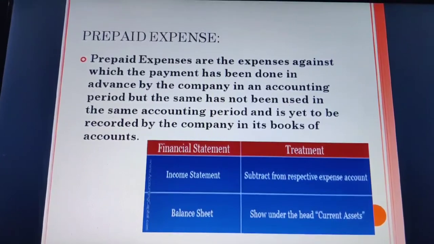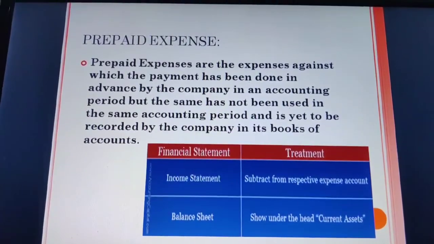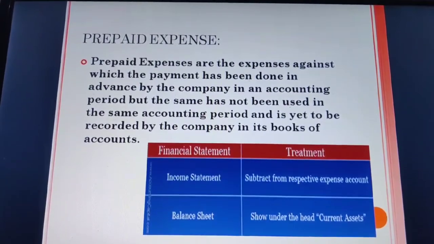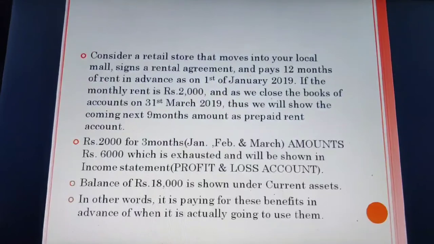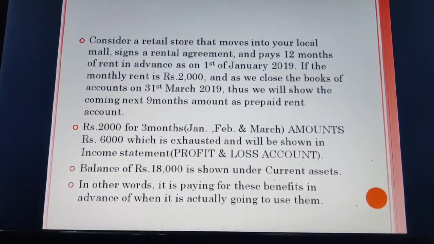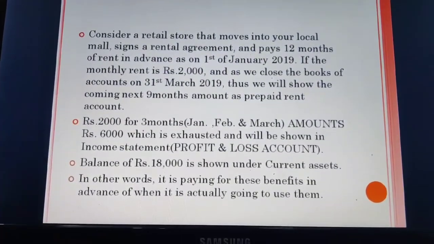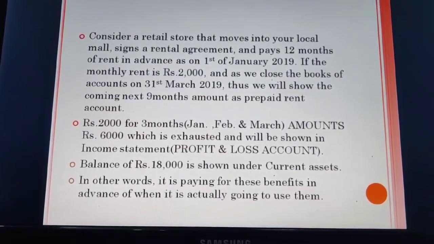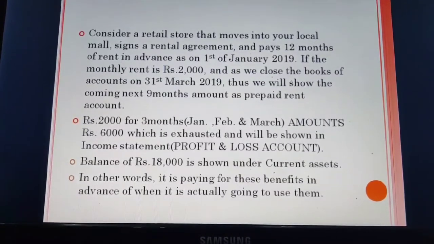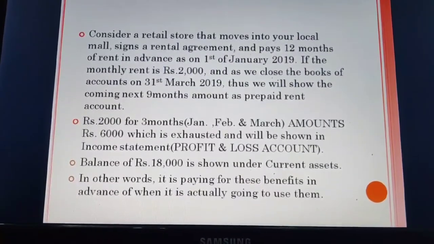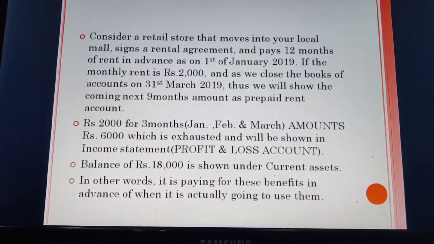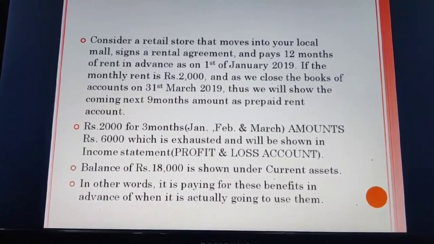Ma'am, why are we going to show it under current assets? Because the benefit of this we are going to receive in the upcoming year, that is, within an accounting period. Consider this example. Consider a retail store that moves into your local mall, signs a rental agreement and pays 12 months of rent in advance as on 1st of January 2019. If the monthly rent is rupees 2000 and we close the books of accounts on 31st March 2019, thus we will show the coming next 9 months amount as prepaid rent account.